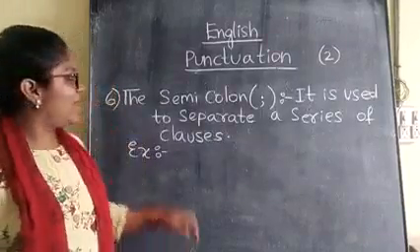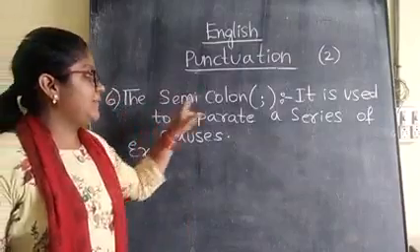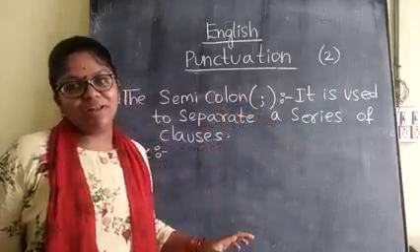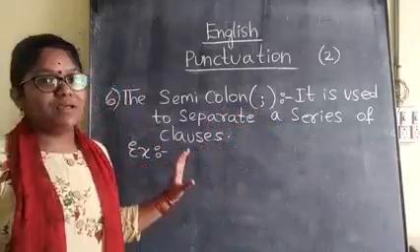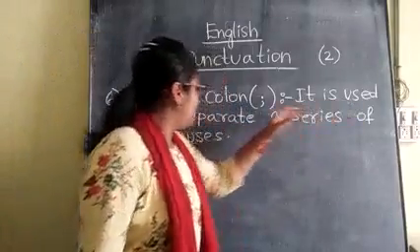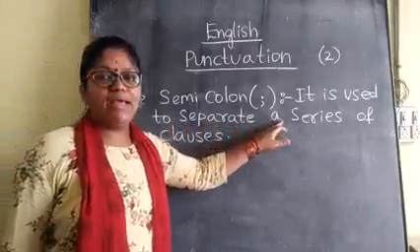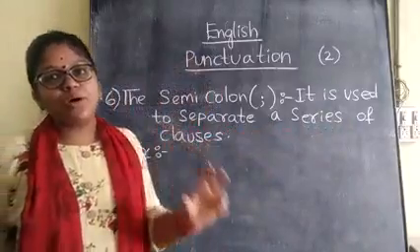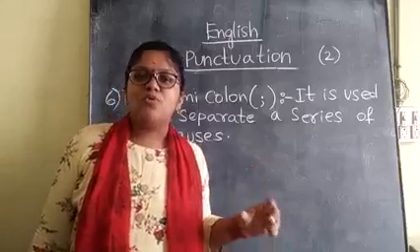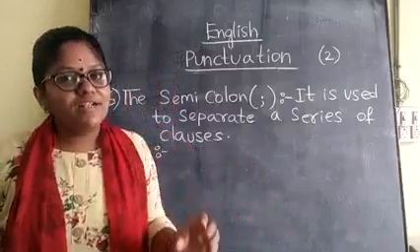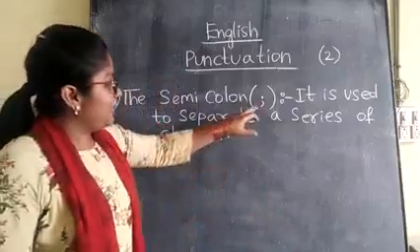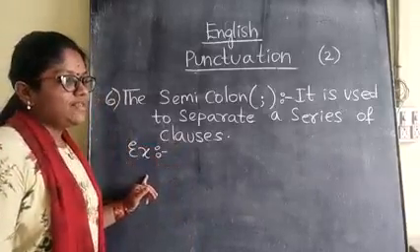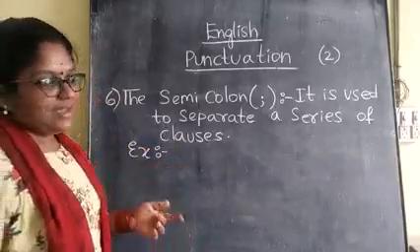Now in the punctuation marks, side heading sixth one, children, the semicolon. In the brackets write down semicolon sign, children. Its meaning we will learn first. It is used to separate a series of clauses. Means here you are talking about separate words in the sentence. So for those sentences, for those words, we will give the semicolon sign, children. How? We will learn through the example, so you can get to know more easily.